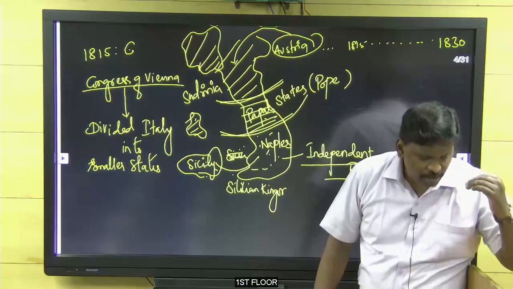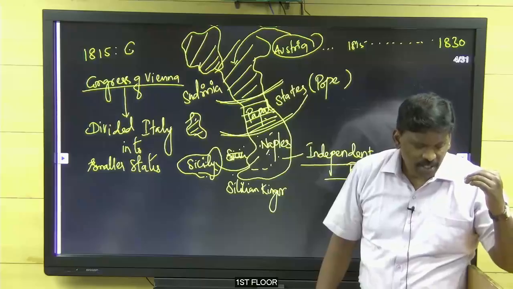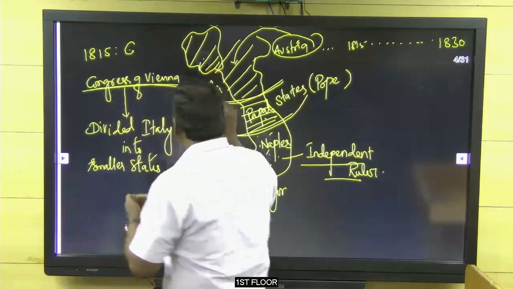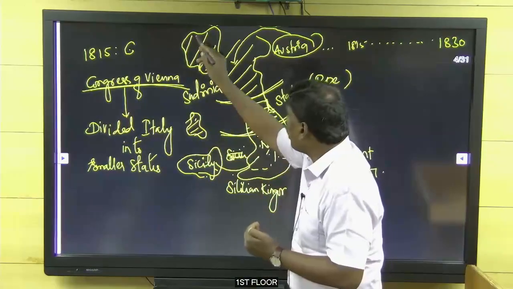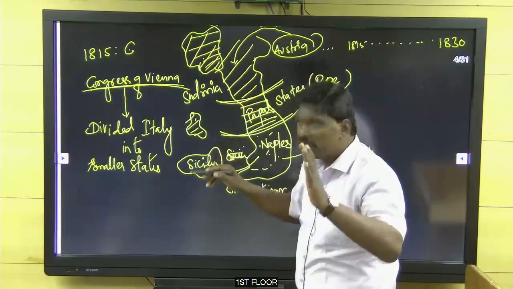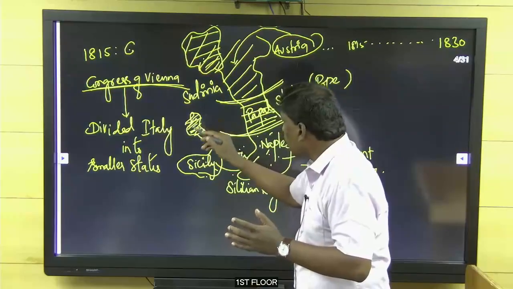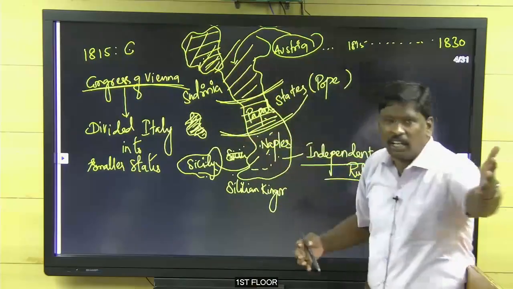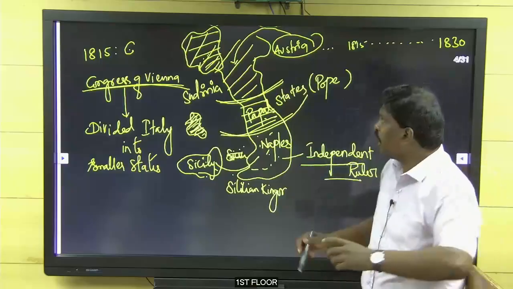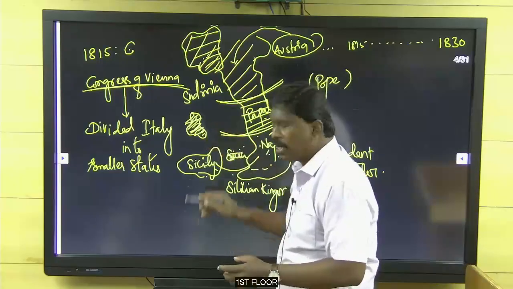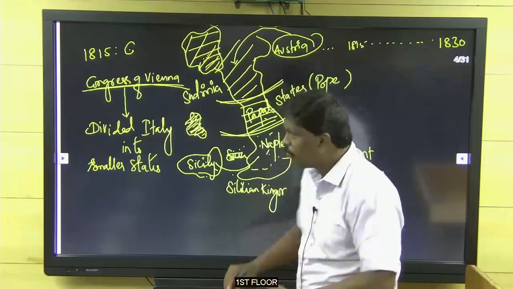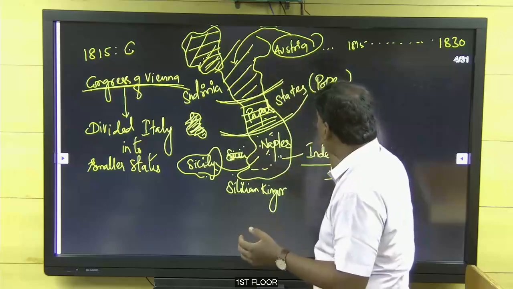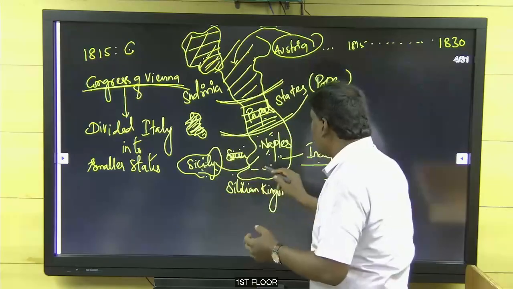Sardinia under France was separated by the Congress of Vienna. Sir, was Sardinia under France separated by the Congress of Vienna? Yes. The Congress of Vienna separated Sardinia from France and gave it to a ruler. Wait, I will come to the personality. So Sardinia was the only Italian ruler, but other areas were separated from Sardinia. Understand? Okay. Kingdom of Italy. So this is the only thing which was ruled by an Italian ruler, but other areas were separated among three: Austria in the north, the Pope in the center, and an independent ruler in the south.